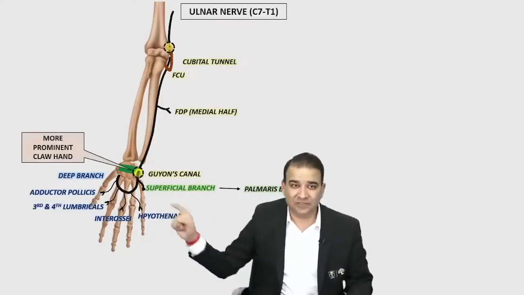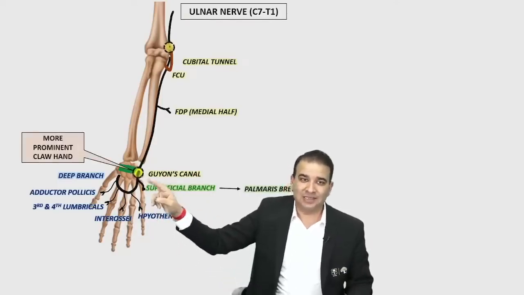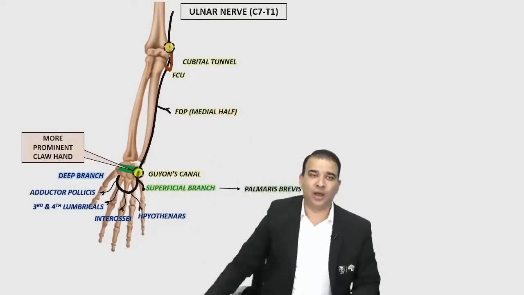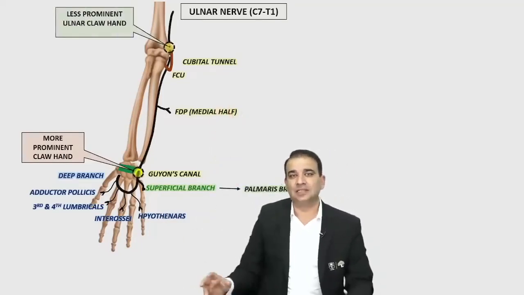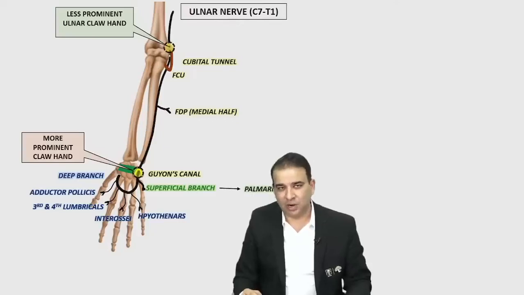So we have a more severe, more prominent claw hand in the distal injury, and a less prominent claw hand in the proximal injury, and that is called the ulnar paradox. That is called the ulnar paradox.